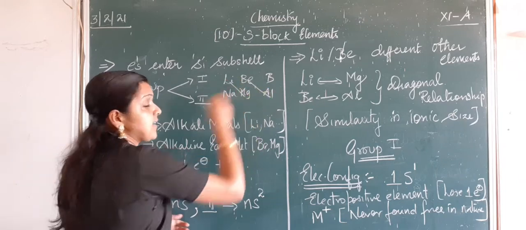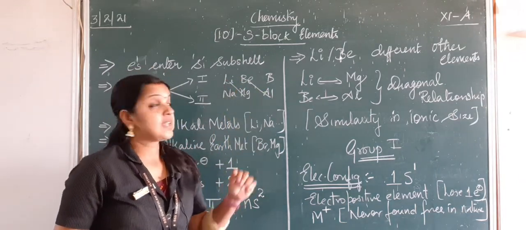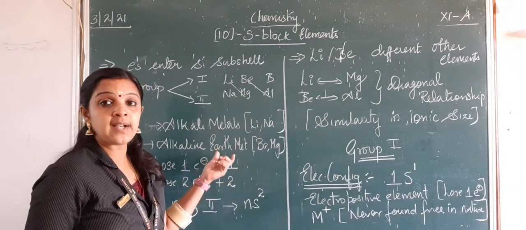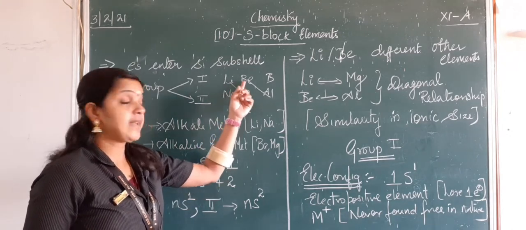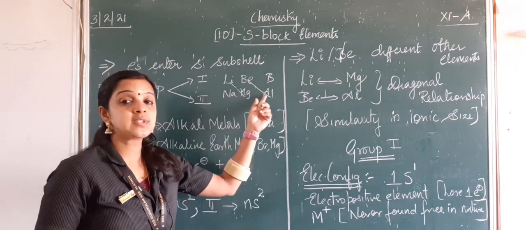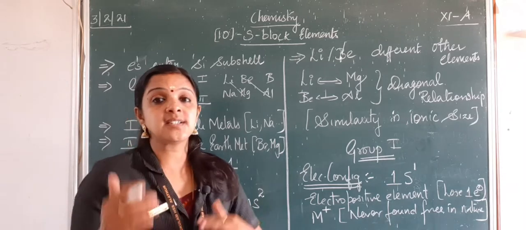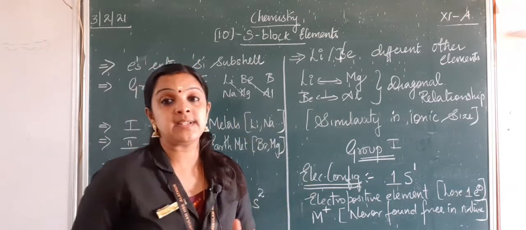So there is a diagonal relationship between these two elements. Lithium does not follow the properties of sodium, being the first group alkali metal. It follows that of magnesium. Beryllium does not follow the properties of magnesium, but beryllium shows similarity to that of aluminium. So that shows that there is some anomalous behavior of these elements with other elements of the group.